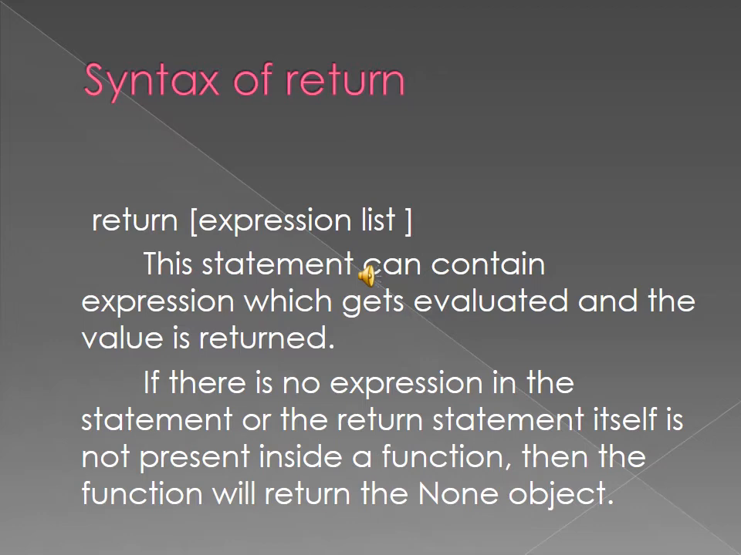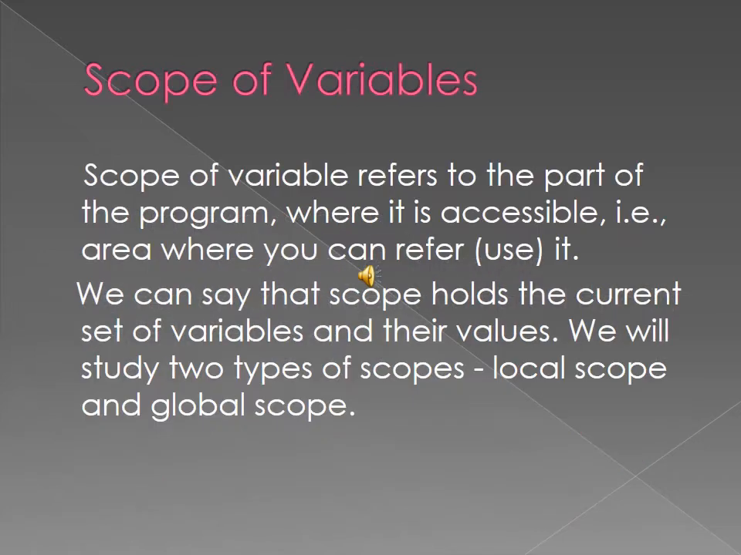This is the next topic: scope of variable. What do you mean by scope of variable? It refers to the part of the program where it is accessible, that is, the area where you can refer to or use it. So the scope of a variable tells its lifetime, how long the variable exists in the program.